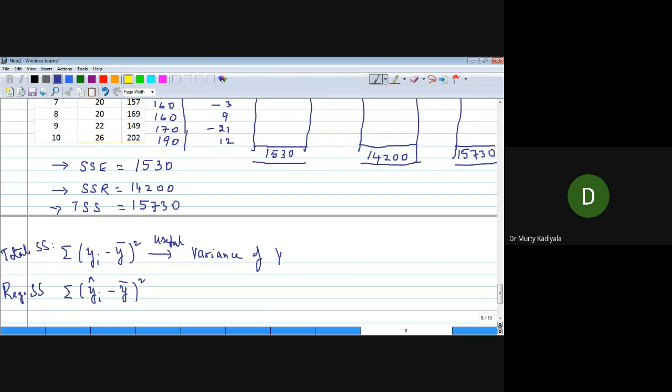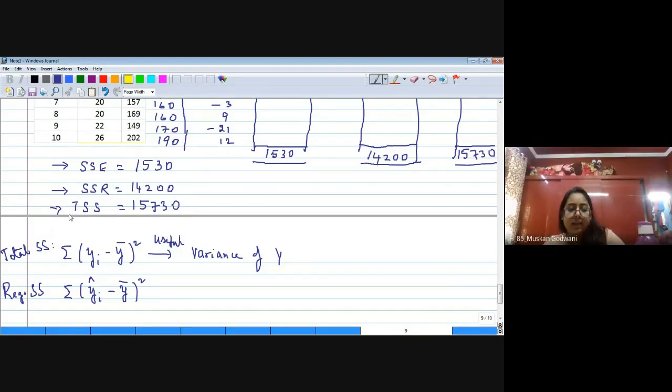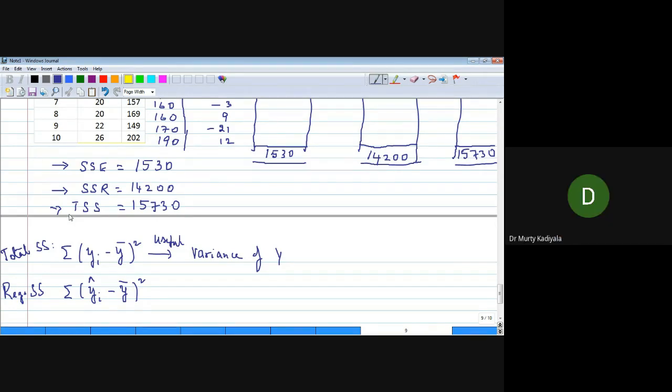15,730. What do you understand from this? These three figures are giving you a pattern. What is that? SSC plus SSR equals TSS. Yes, the total of SSC and SSR is equal to total SST. So what you understand is SSR plus SSE is equal to total sum of squares. Is that right?